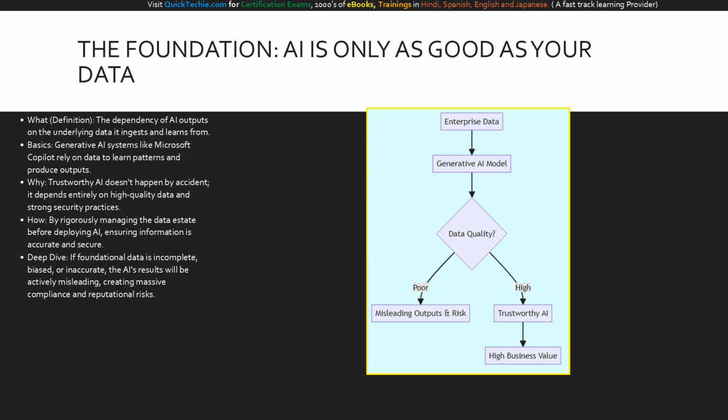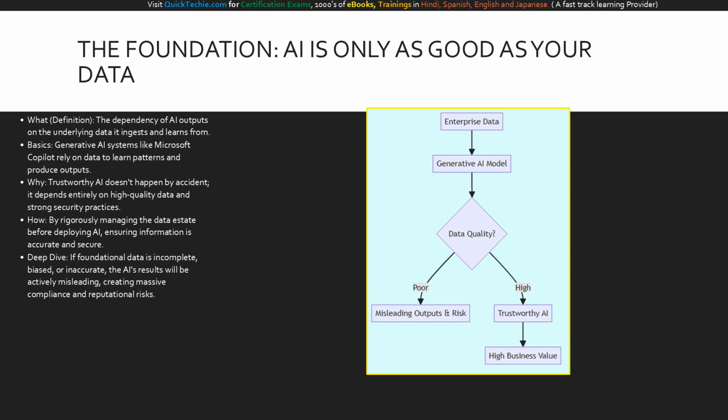Let us direct our attention to the flowchart on your screen, which visualizes the core dependency between data and business outcomes. At the very top, we begin with the foundational node, enterprise data. Notice how it acts as the singular feeder into the generative AI model. This represents that the model is simply a processing engine. It has no inherent truth outside of what you feed it.